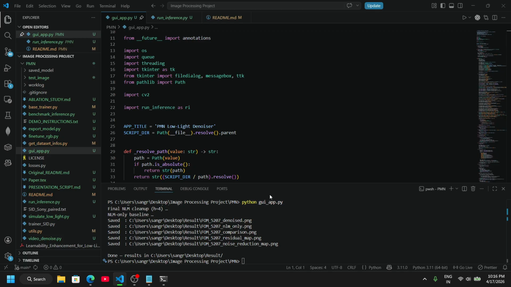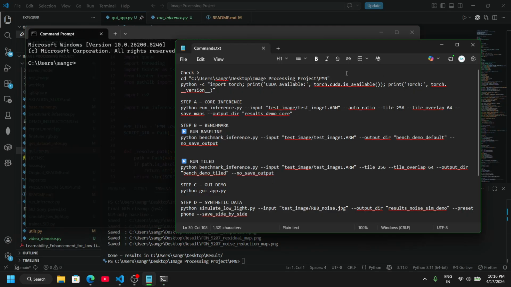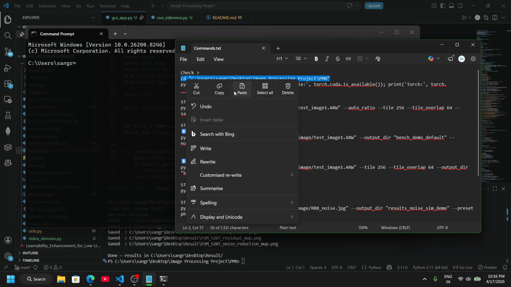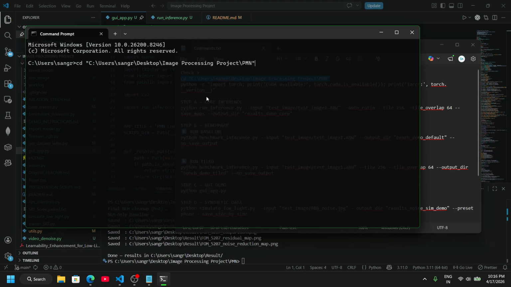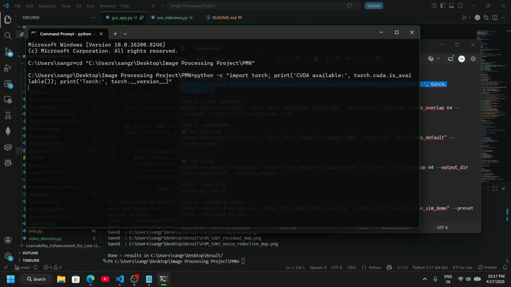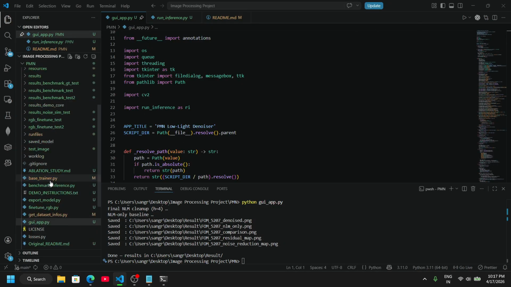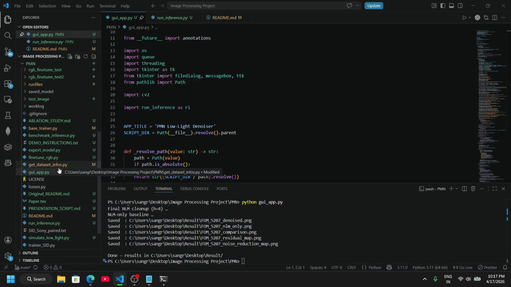Before starting, I'll verify that PyTorch and CUDA are properly configured for GPU acceleration. For that, I'll open the terminal. Here I've already saved all the commands so that it doesn't take much time. Going to the project directory, I'll just check. Now, as I can see, CUDA cores are available and PyTorch is also working. This is the actual core part of the project, comprising multiple parts which I'll be showing step by step.